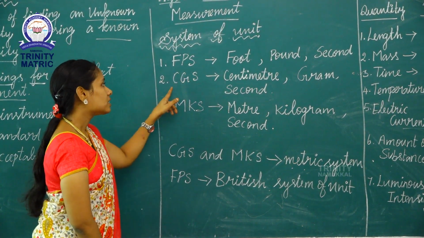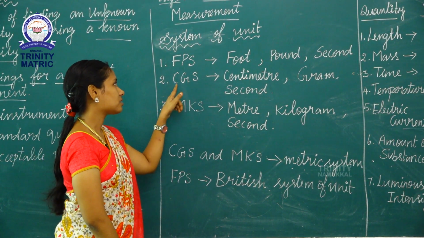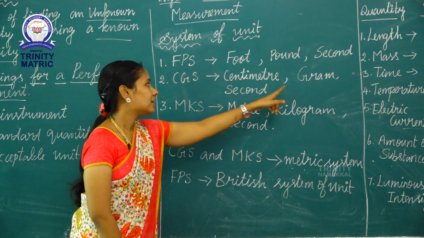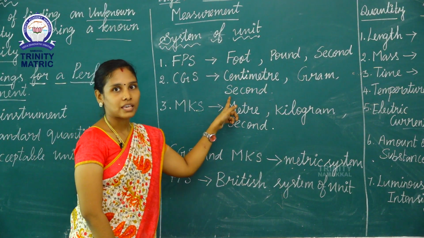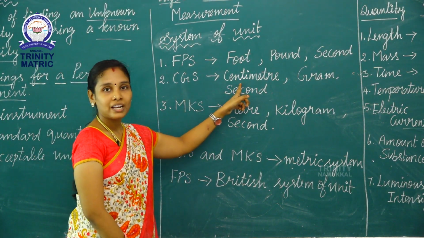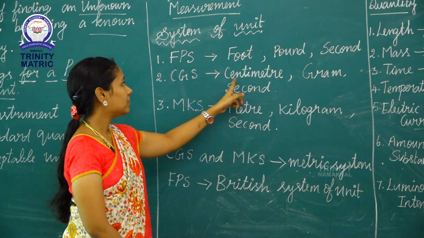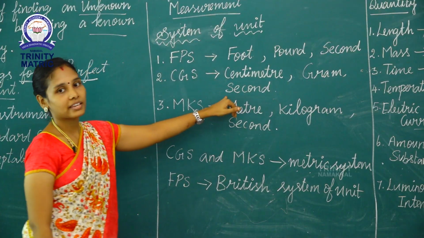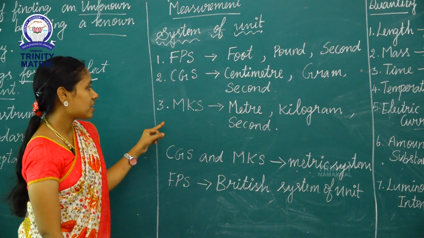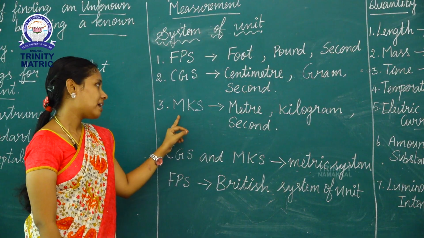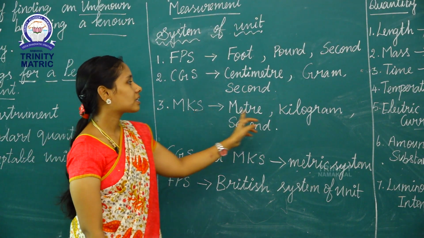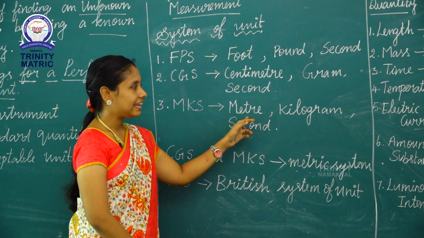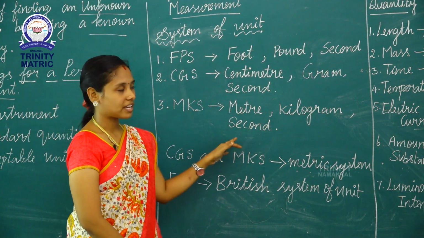Second one, CGS. C means centimeter, G means gram, and S means second. Centimeter for measuring length, gram for mass, and second for time. Next one, MKS. M means meter, K means kilogram, S means second. Meter for length, kilogram for mass, and second for time.